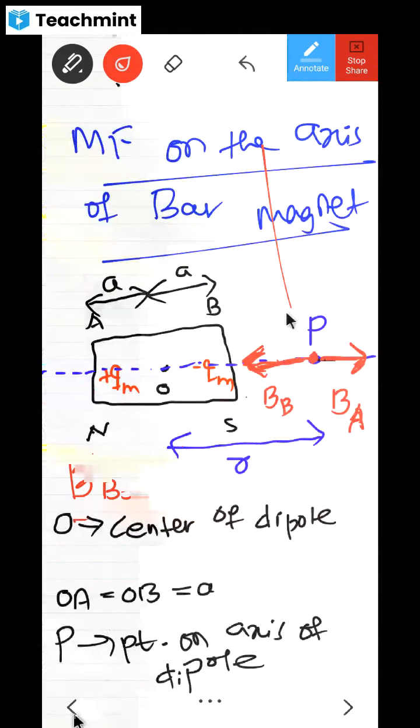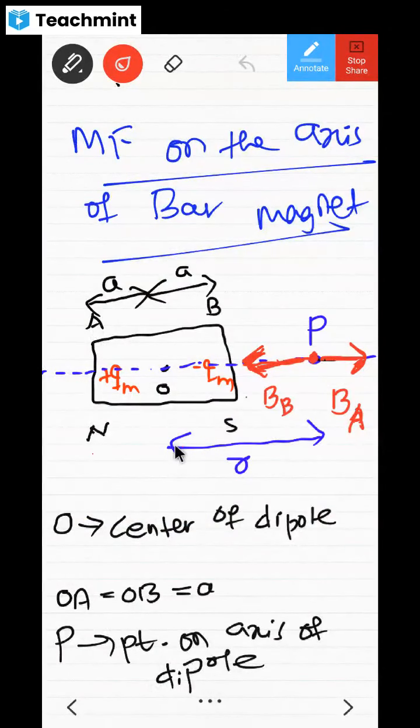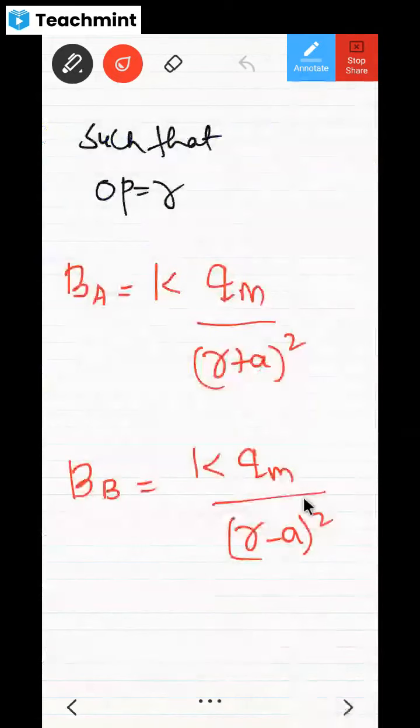So here, BA is outside, and that distance we estimated as A and another R, that is R plus A, and here minus is there, because from center to this point this distance is R, and in that we have to remove this A. That's why it becomes R minus A whole square. I hope it should be clear.